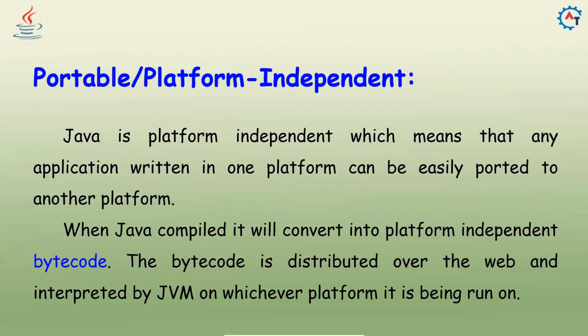So Java is portable or platform independent, which means that any application written on one platform can be easily ported to another. We have seen in our introduction video that if you write and compile on one platform, it can be executed on other platforms also. When Java is compiled, it will convert into platform independent bytecode. The bytecode is distributed over the web and interpreted by JVM on whichever platform it is being run on. So the bytecode can be executed on other platforms using JVM.